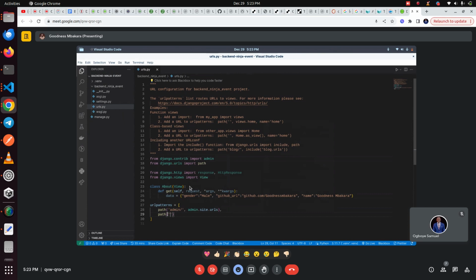Yeah, we say about, and the view is about dot as_view. You use dot as_view when it is a class-based view; if it is a function-based view, you don't need to call it. Okay, and we can decide to give it a name. Name equals about, and we should be good.